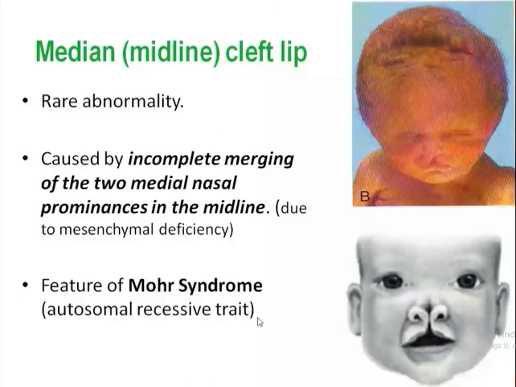A few cases appear to have been caused by teratogenic factors, for example anticonvulsant drugs used during pregnancy, which are supposed to result in cleft lip and palate. So the exact reason is still unclear, but it may be because of genetic reasons, non-genetic reasons, or teratogenic factors. These are some examples of cleft lip and palate.